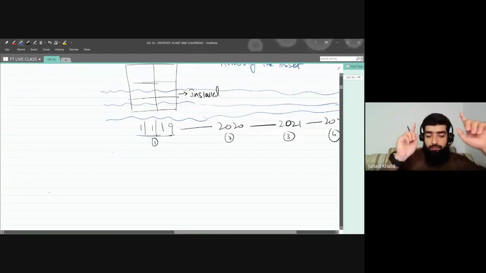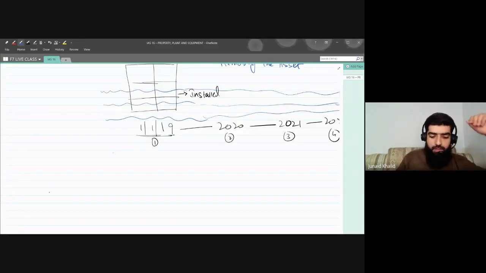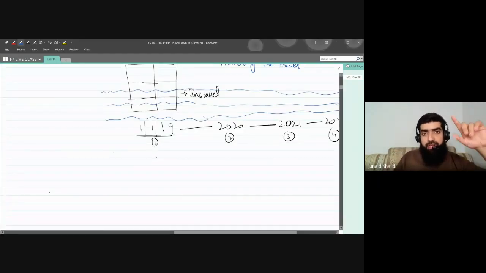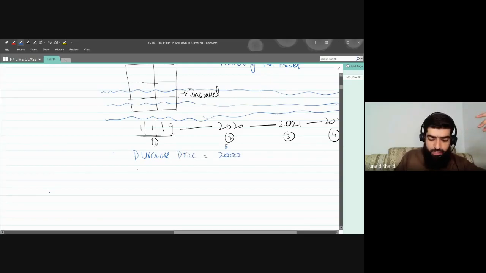Now, please concentrate on this one. I bought that asset in 2019 on 1st of January. The purchase price of that asset that I paid to the supplier is $2,000, and let's say there was a transportation cost, an installation cost, some import duties and custom duties, and multiple charges that I paid to buy that asset.